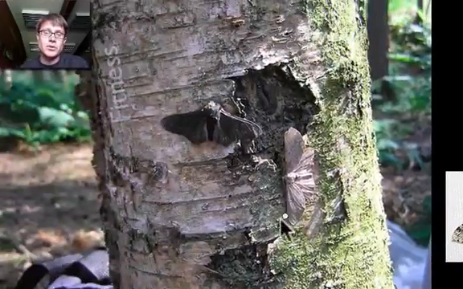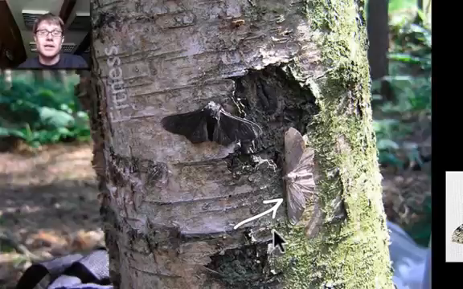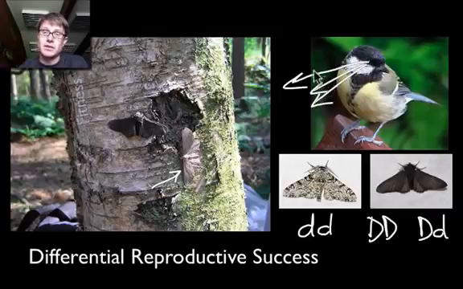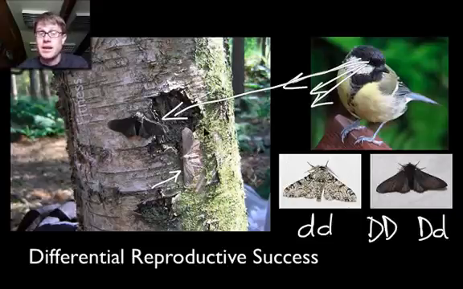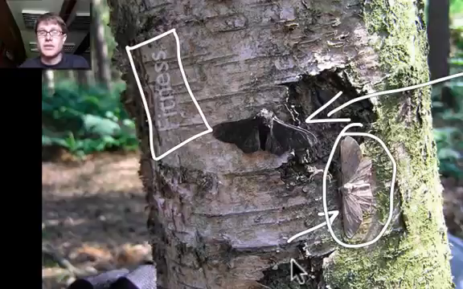If you look at this wood right here where it appears today, you can see that the light phenotype, or the light physical characteristic, is camouflage. In other words, it fits in. If you're a bird flying over and you're looking for moths to eat, you're not going to see that light appearance, you're going to see the dark appearance, and you're going to go eat that moth. And so you're going to select against that dark appearance. You're going to kill that dark appearance, and its genes are going to die with it. At this point, the light moth is going to have a higher fitness. It's more likely to survive, reproduce, and pass its genes on generation after generation.